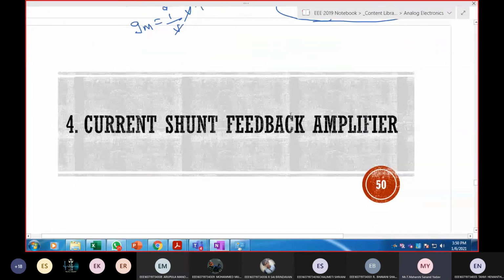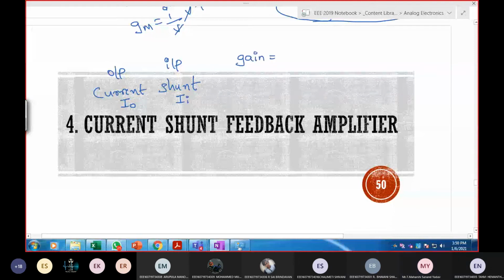So this is the last model that we need to see, which is current shunt. Output is series current sampling, and input is shunt. Shunt is input, so current or voltage? Input side shunt means it is current, so it is II. So gain can be written as output current I out by II. The equivalent model is II, AI.